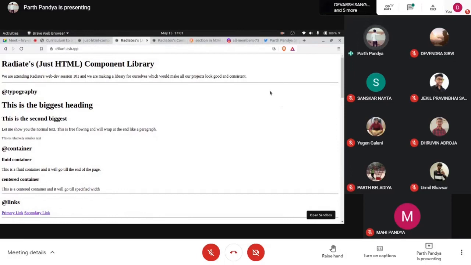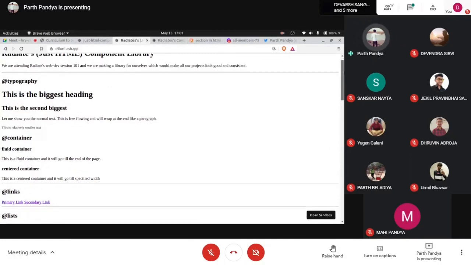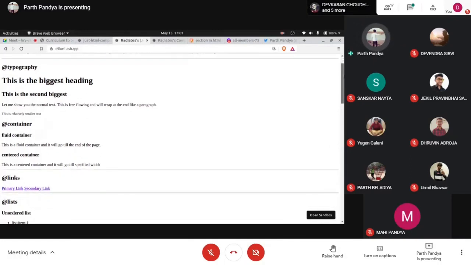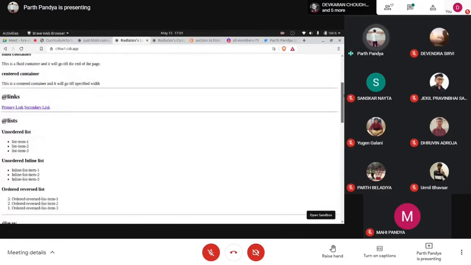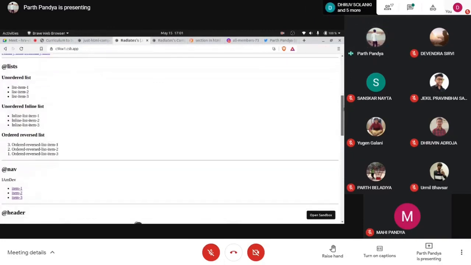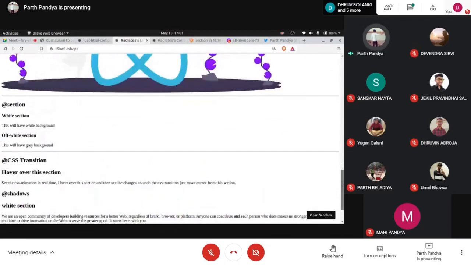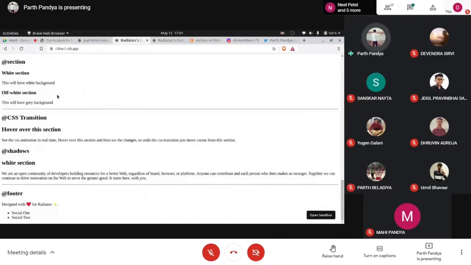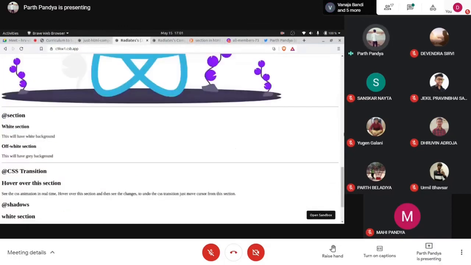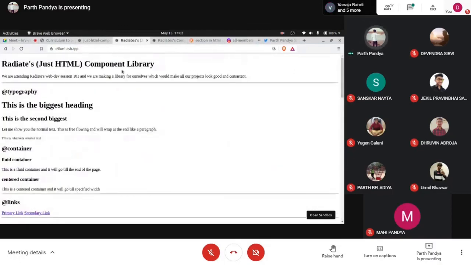Okay. So while talking about HTML, we will cover most of these elements. We will talk about typography, containers, then links, then lists, three types of lists, then navigation bar, header, and sections, types of sections. Then this is a part of CSS, and this is the footer. So don't panic.